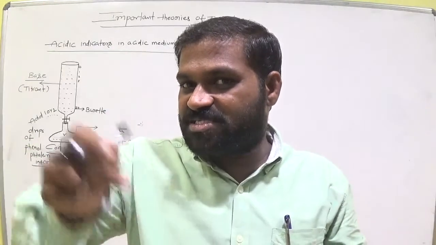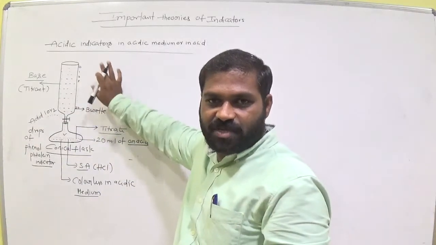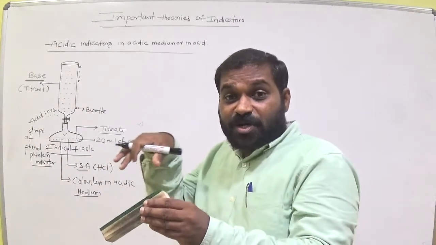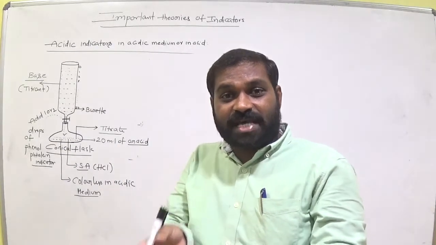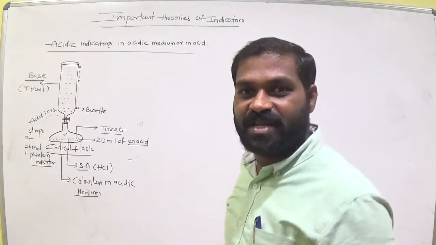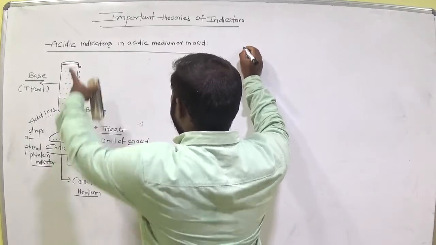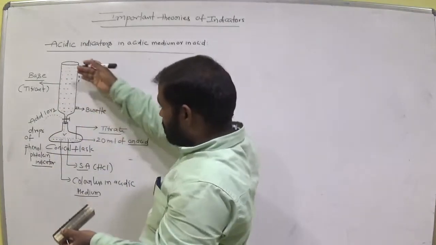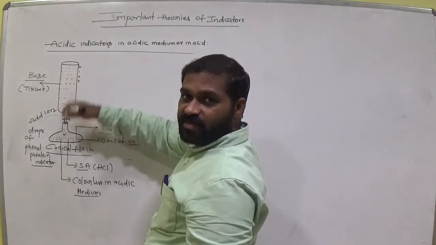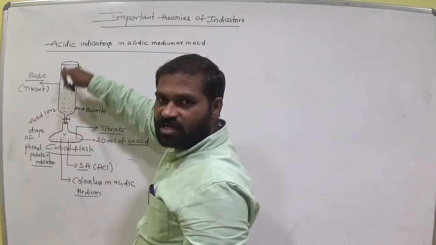Already that acid contains phenolphthalein indicator, which is colorless in the acidic medium. Now we add base dropwise. Okay, suppose it is NaOH. Suppose the base is NaOH. Then at a particular pH in the conical flask, the color shows as pink. Now what is the reason? Let's see. Okay. Now the next one is acidic indicator in basic medium. Basic medium means now we add base, OH minus. OH minus ions are added into the conical flask.